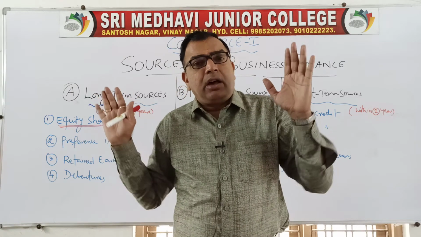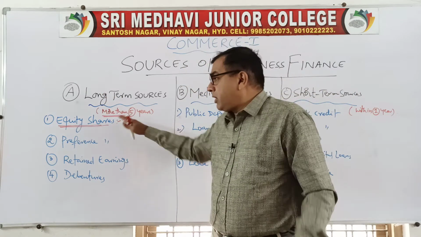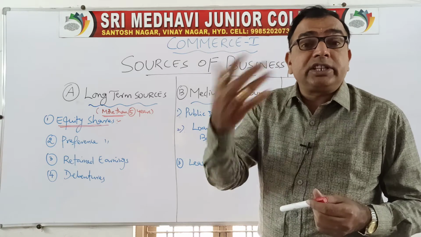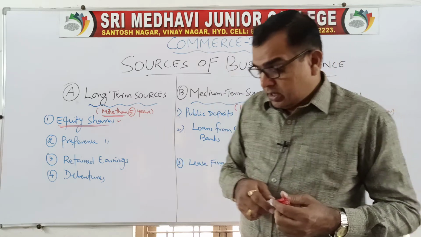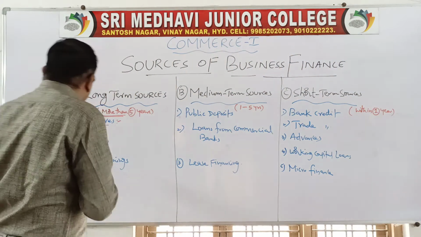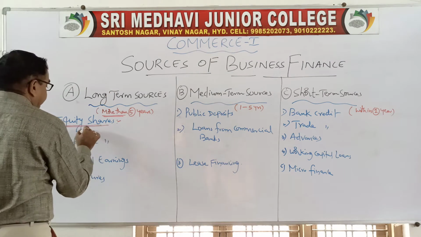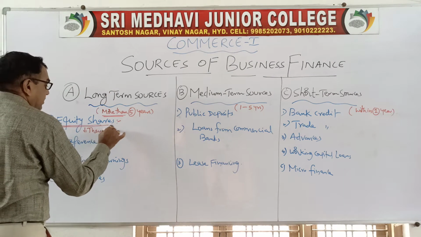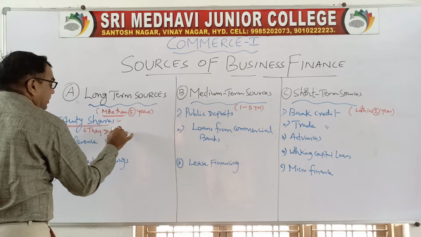These are the ordinary shareholders. They do not have any priority while paying the dividend. What is dividend? Share in profit. Equity shareholders will get the dividend at last.